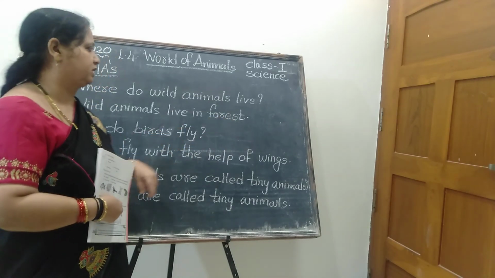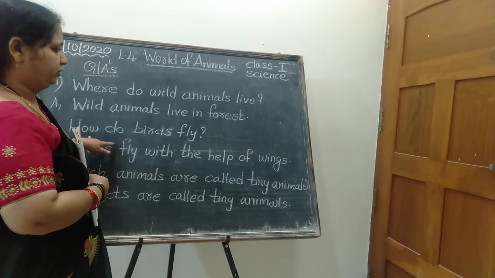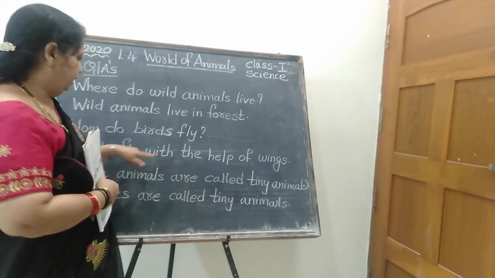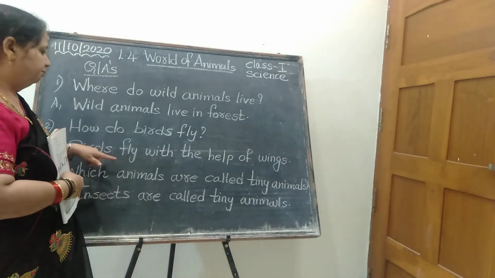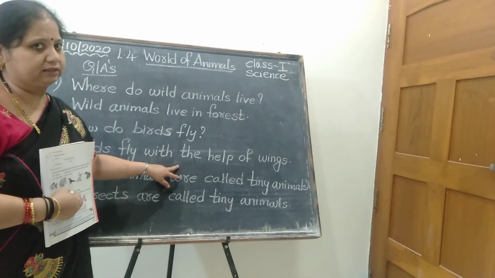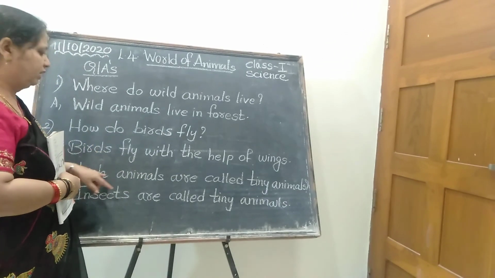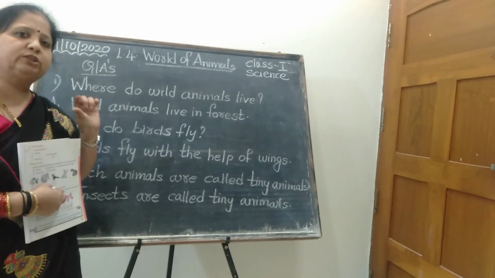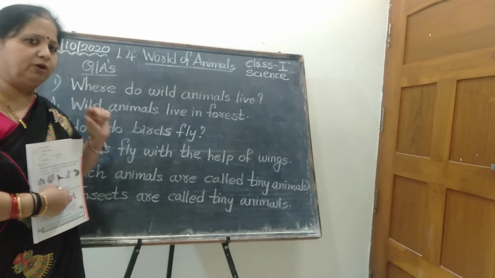F-O-R-E-S-T. Forest. Okay. Now second question. How do birds fly? Yes. How do they fly? Birds fly with the help of wings. Okay. Which animals are called tiny animals? What is the meaning of tiny? Small. Tiny means small animals.